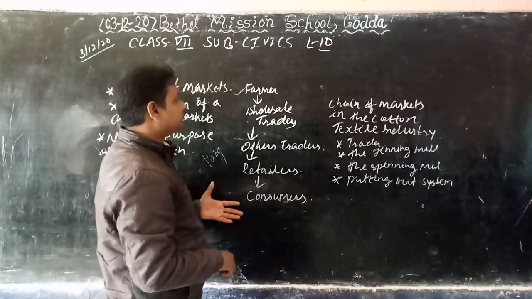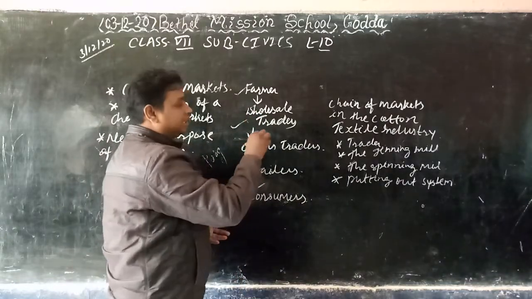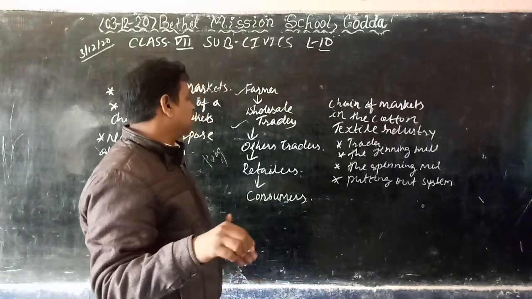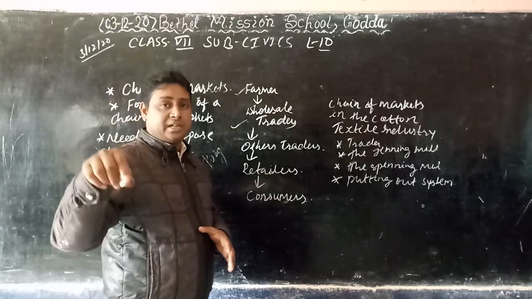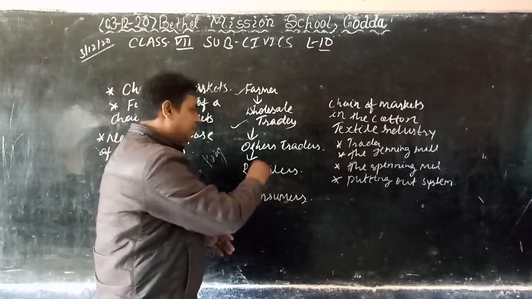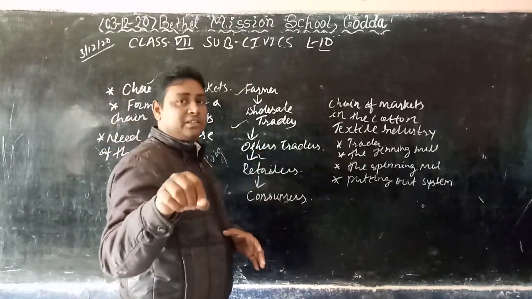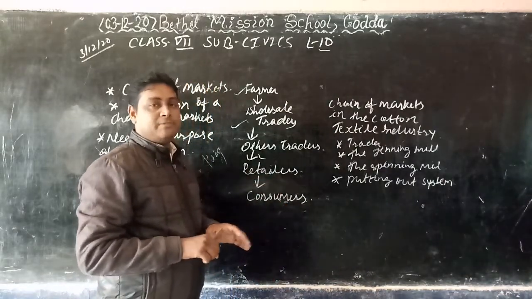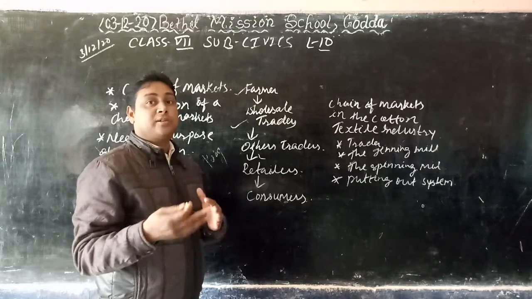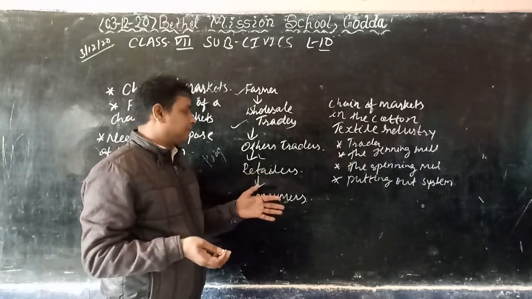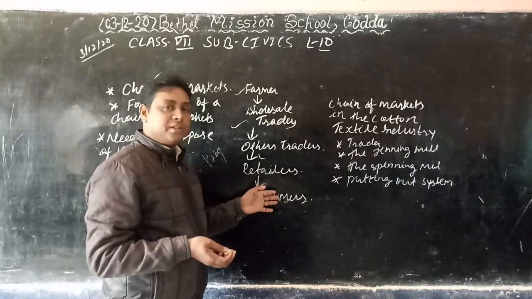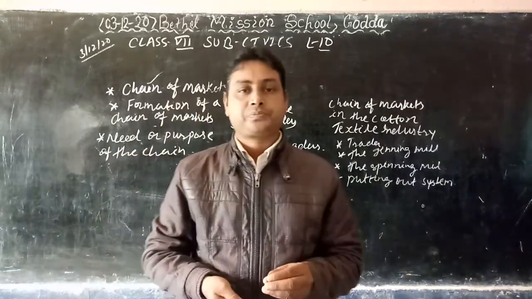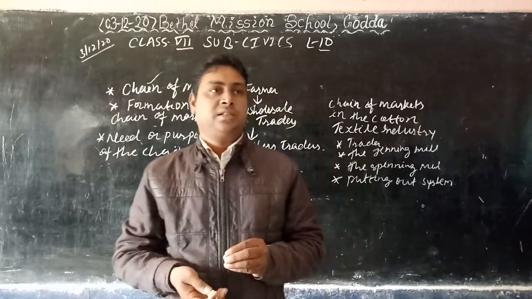After that, the wholesaler sells his goods to the other traders. Then the other traders give those goods to the retailers or responsible shopkeepers. And after that, the consumer takes the goods from the retailers. Then they consume it.